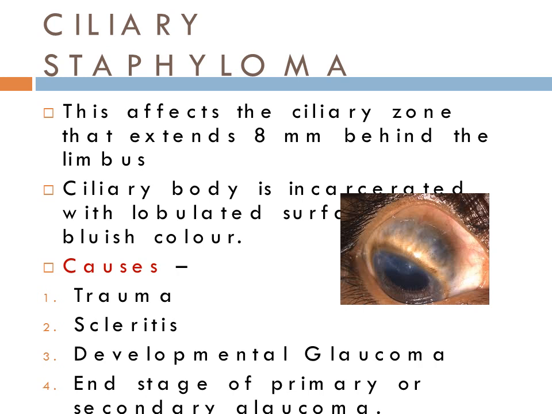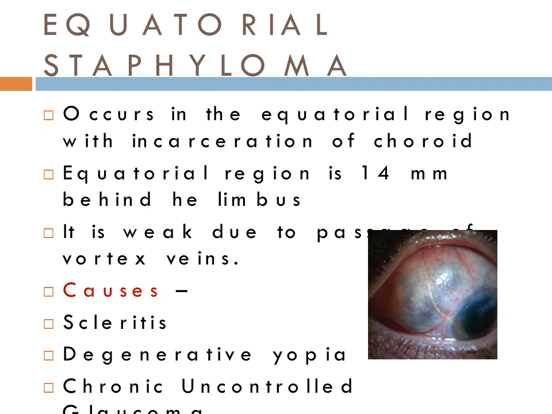Next is ciliary staphyloma. This affects the ciliary zone that extends 8 mm behind the limbus. So it is usually found in the area which extends from the limbus to 8 mm behind the limbus. Ciliary body is incarcerated with lobulated surface and bluish color. Causes can be trauma, scleritis, developmental glaucoma, end stage of primary or secondary glaucomas.